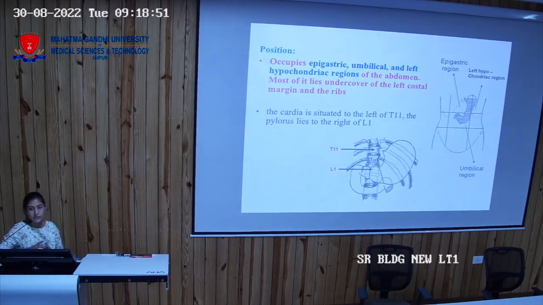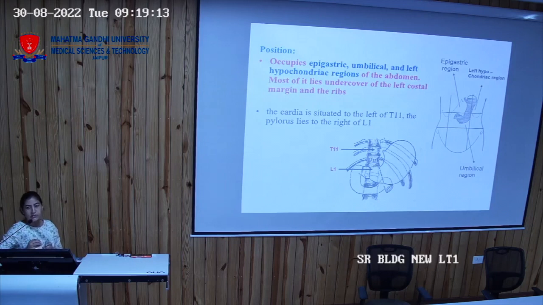One is the esophageal end, the other is the duodenal end. The end of the esophagus starts the stomach, so dilatation starts from the end of the esophagus. That region of the stomach is called the cardiac region, and the region before the duodenum starts is called the pyloric region.